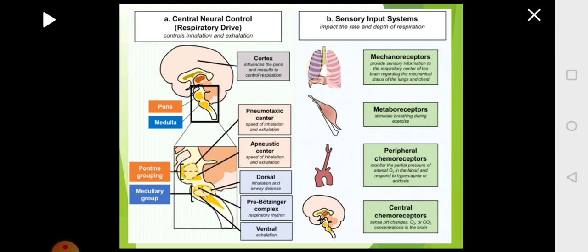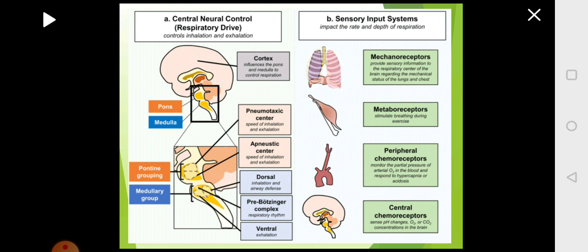If you look at the receptors, other receptors which are contributing for the regulation of respiration, you have mechanoreceptors which are located in the lungs. So these mechanoreceptors will be sensing the inspiration and expiration, to what extent it is expanding and falling down. That will be felt by the mechanoreceptors and the information will be sent to the brain.